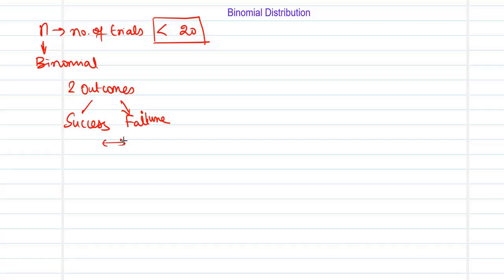Say for example, you're going to have the case of a match being played in a football. So at the end, there can be success, there can be failure, and apart from that, there can also be something called a draw. So you have three outcomes over here: a success, a failure, or a draw. In which case, the football match cannot be termed to be one that can be solved using a binomial distribution because it has a third option.